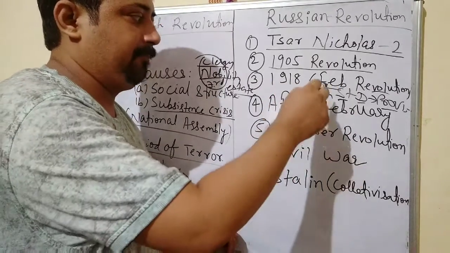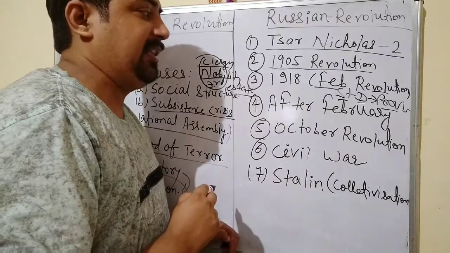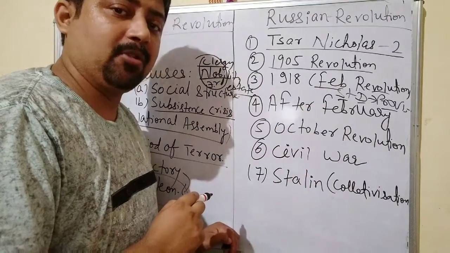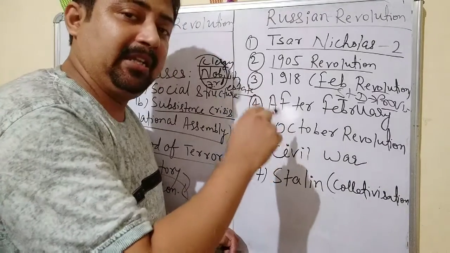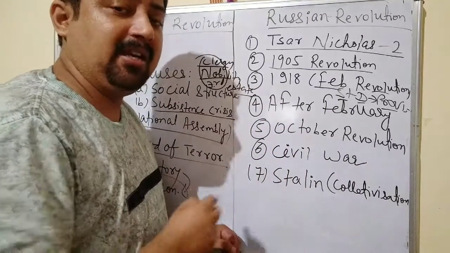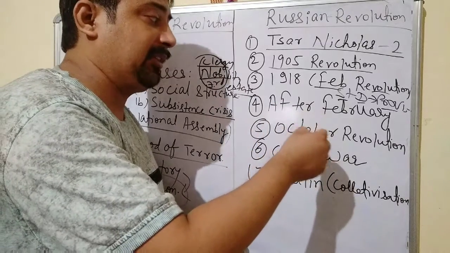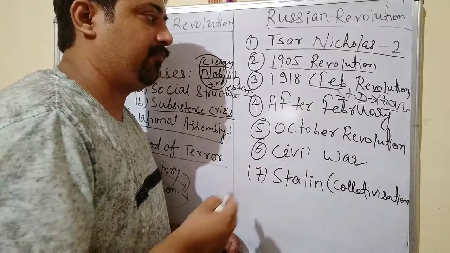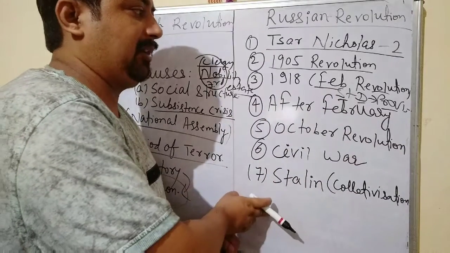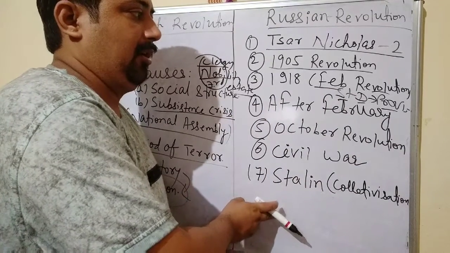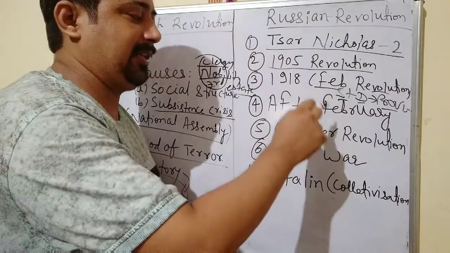Now after the February Revolution, one man came to Russia, and his name was Vladimir Lenin. He was basically a socialist, so he wanted to establish socialism in Russia. So he came, and after that he put forward his demands under the April Thesis, and under the April Thesis he demanded certain points from the provisional government, but the provisional government at the time became autocratic and was not ready to give such demands. It was not ready to accept such demands.